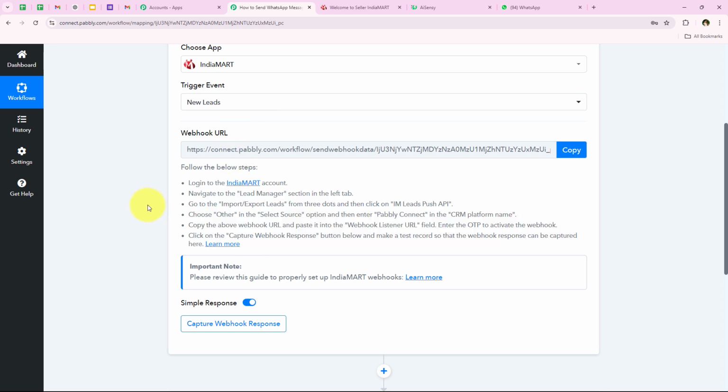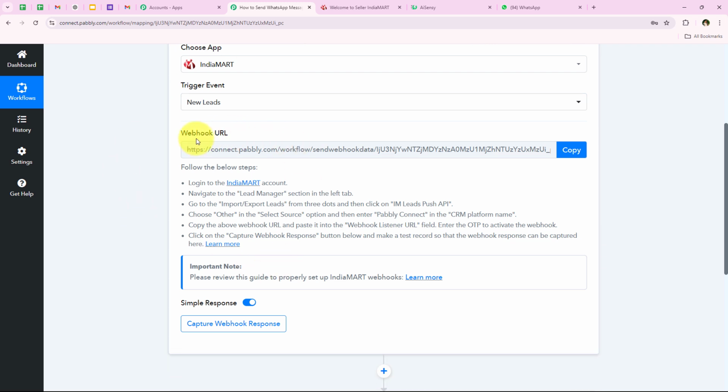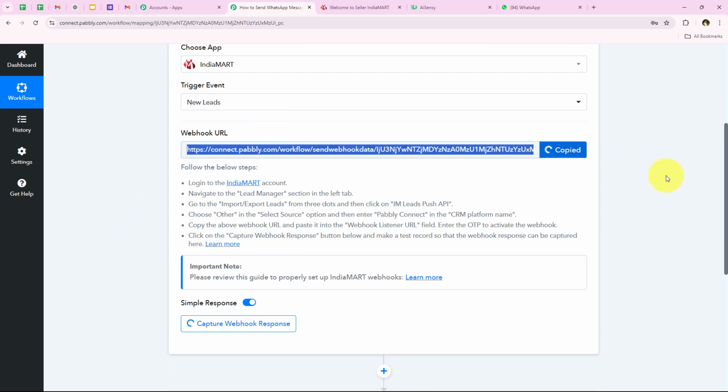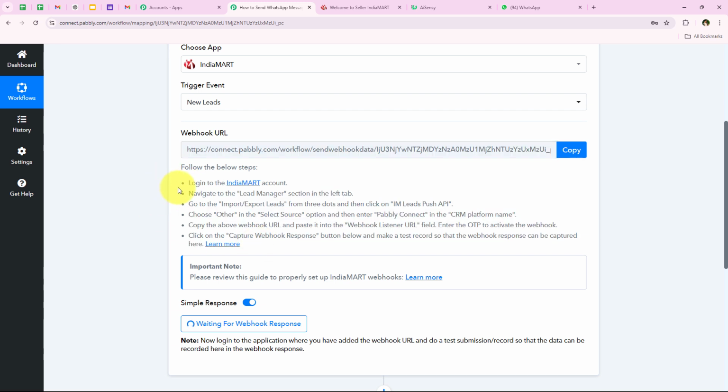Over here, you can see that it is giving me many steps in order to connect our IndiaMART account with our Pabbly workflow. First, we are going to copy this webhook URL and then follow these steps. It says: log into your IndiaMART account, navigate to the Lead Manager section in the left tab, go to Import Export Leads from the three dots, and then click on Leads Push API. So yes, we are going to do the same.